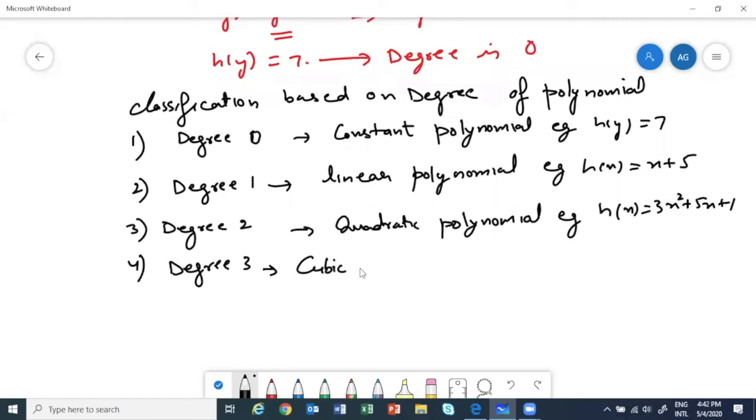Now we are not using trinomial. Okay, we are using cubic polynomial. Then example would be, say h(x) is equal to x cube plus 7x square plus 2x plus 1.